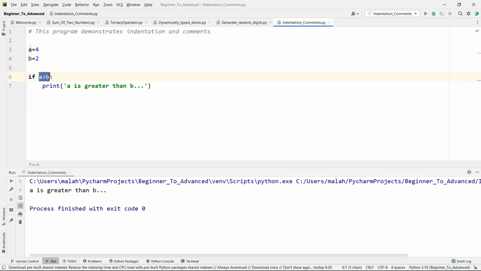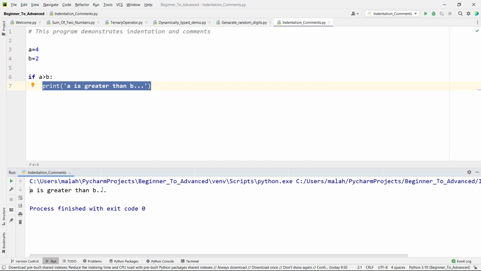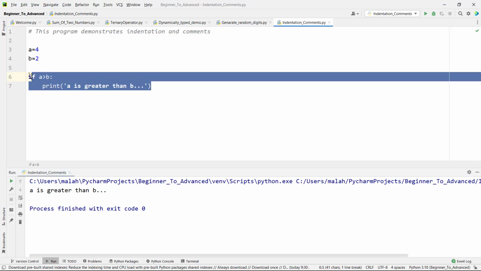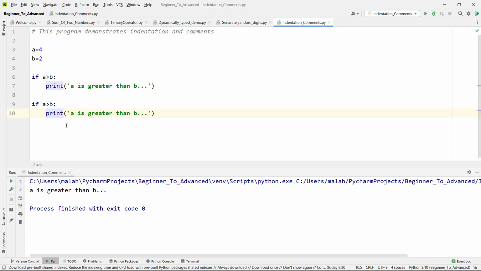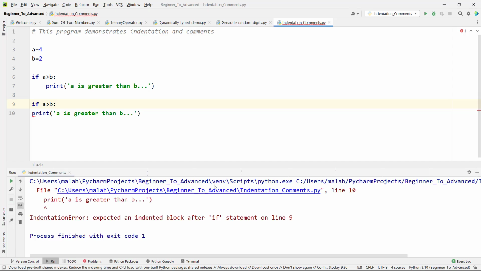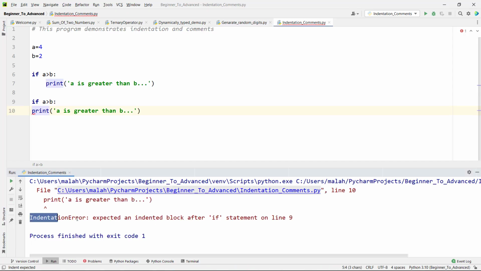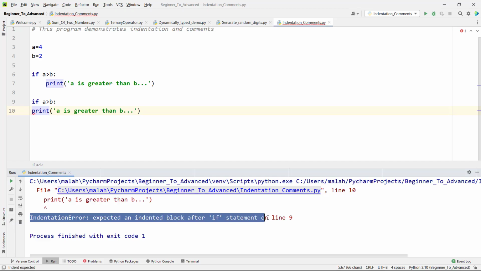Since 4 is greater than 2, that is why we see a is greater than b printed in the console. Now let me copy the same code. Let me remove this space, save it and execute the code. So now you can see indentation error, expected an indented block after if statement on line 9.